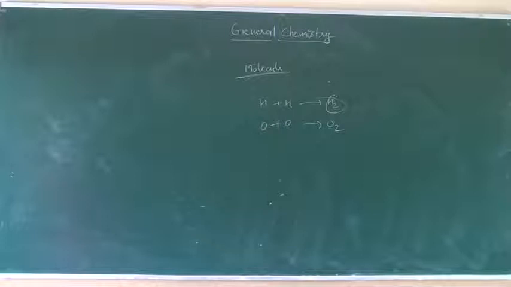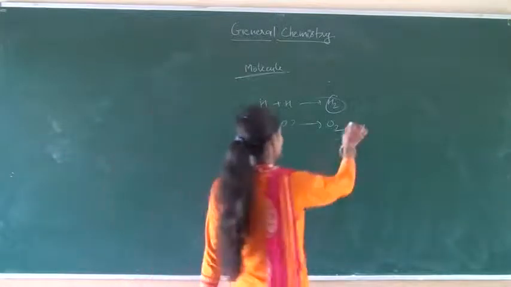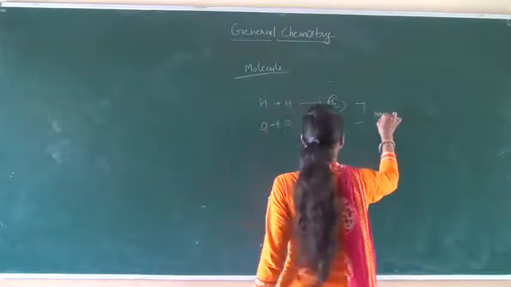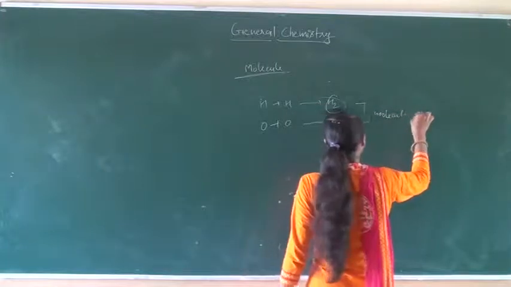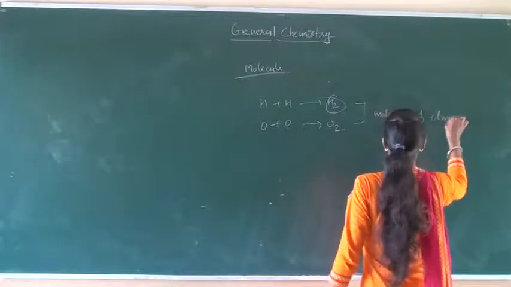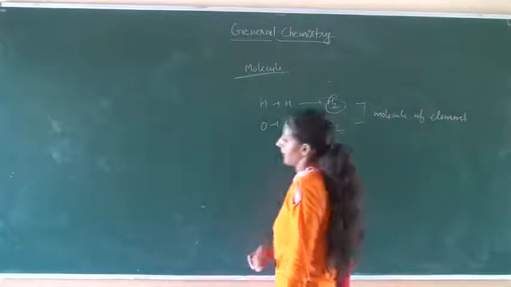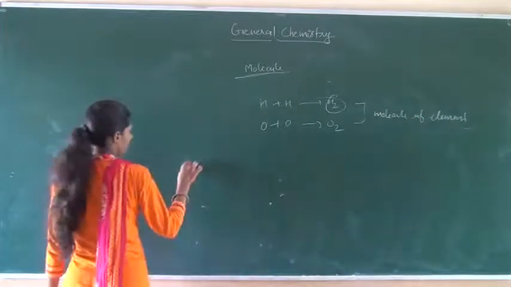There are two types of molecules, molecules of elements and molecules of a compound. Molecules of an element are formed when the same element combines.